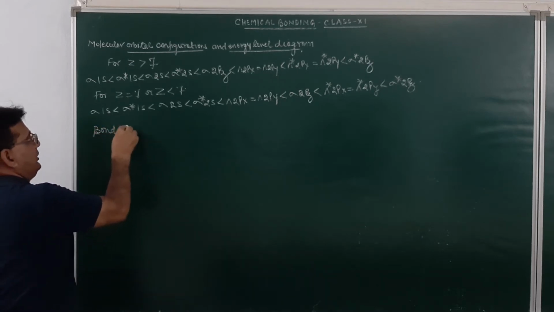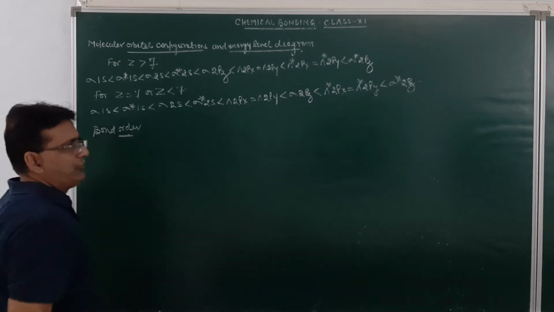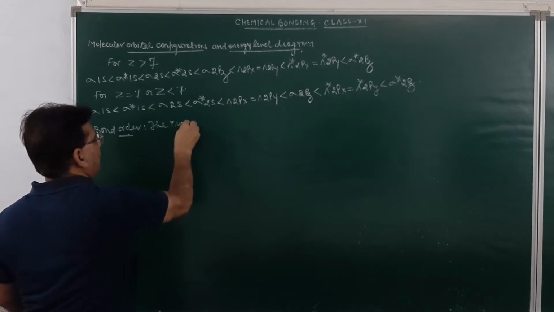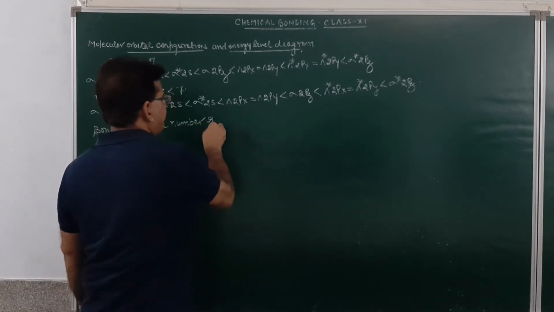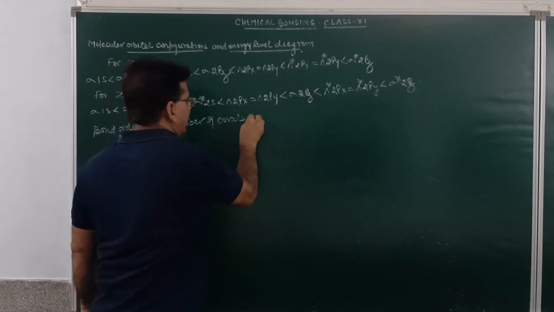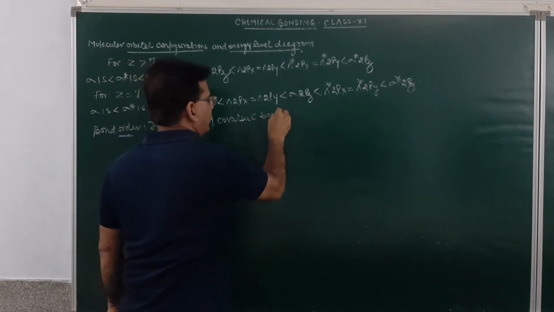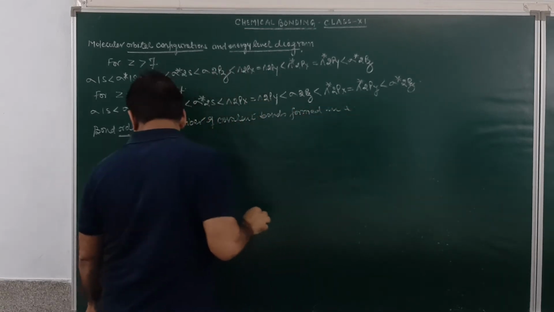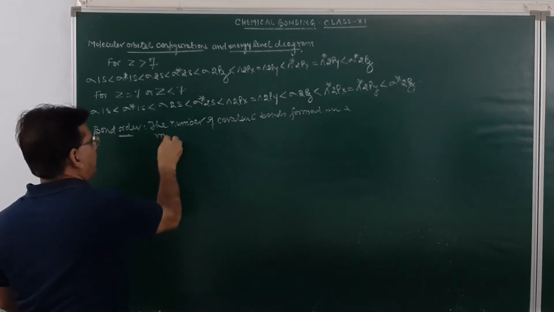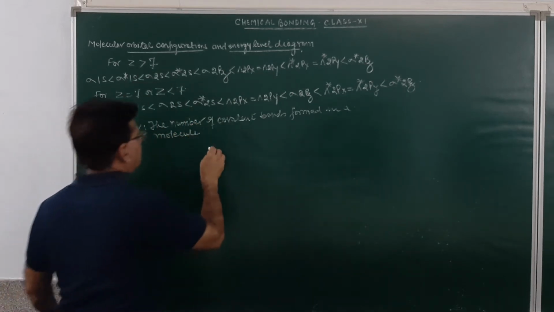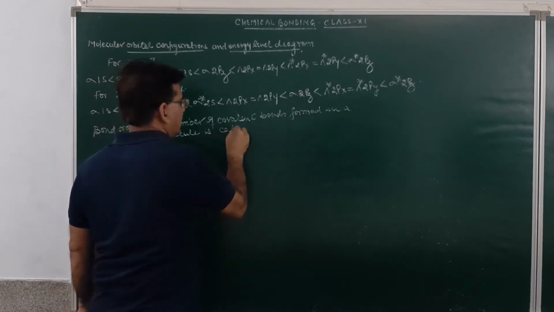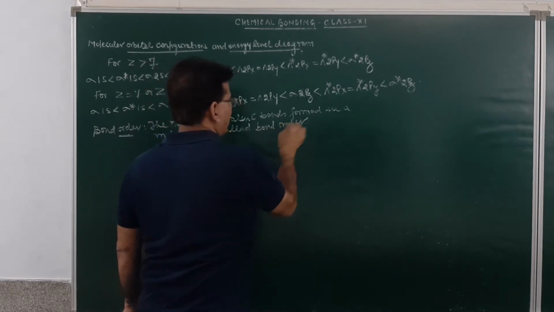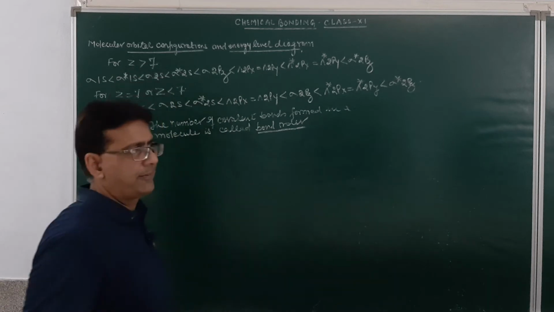Then we will make the diagrams, students. Bond order: how do we define this? The number of covalent bonds formed in a molecule is called the bond order.